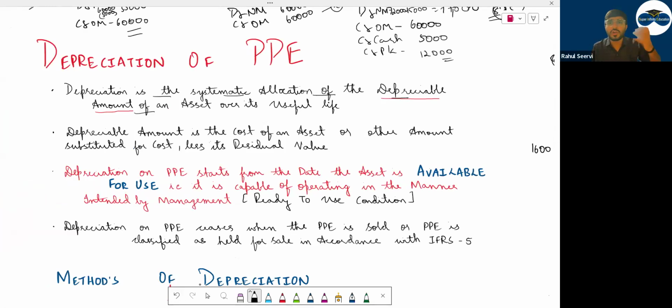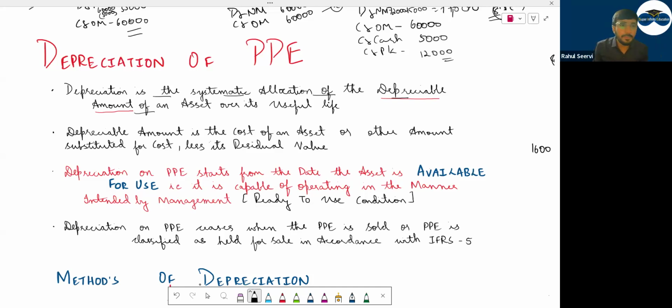Depreciation is a systematic allocation or wear and tear of the asset over its useful life. For how many years? Now you only say me, today if you are standing, do you know for sure that the building will last for 50 years? Or you will do an estimate or an assumption? You will do a guess, no? Saying that I think 50 years. Or you will see, okay, near my house, one building was there. For the last 60 years, neighbors were mentioning, okay, after 60 years, the building condition is very bad. They have to demolish and construct. So can I say approx 60 years? This is an estimate. It is not given for sure. You know for how many years you can use the asset.